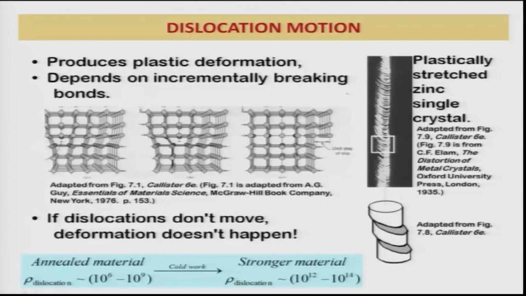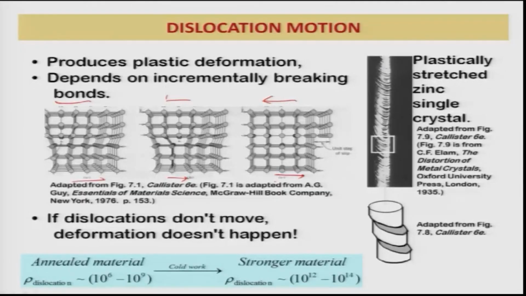Now, we know the prominent mode of plastic deformation is by dislocations, and dislocations move by application of shear stress. If I show a three-dimensional picture, this is an edge dislocation, an extra row of atoms, and as the shear stress is applied in this way, the dislocation moves and reaches the surface after some time. If the dislocations do not move, deformation does not happen, that is obvious. The same is true for twins. Twinning is another mode of deformation for hexagonal materials.